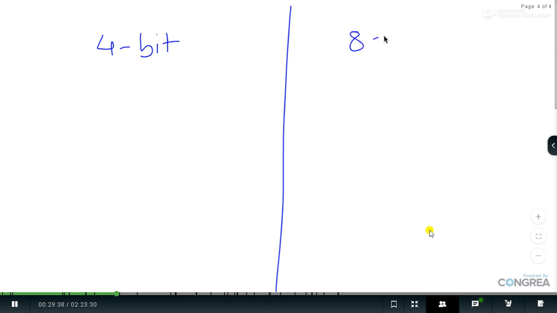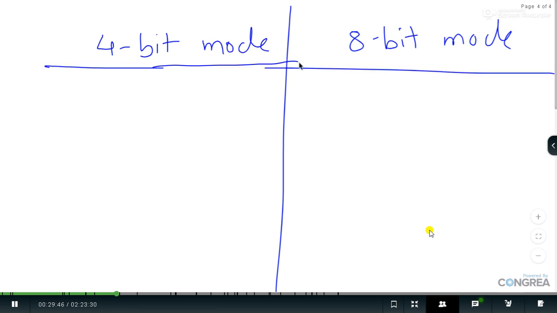This LCD can be interfaced in 2 modes of operation. One mode is called 4-bit mode of operation, while the second is called 8-bit mode of operation. So that's important. What do you mean by 4-bit mode and 8-bit mode? In 4-bit mode, only 4 data lines are used for sending or reception of data.